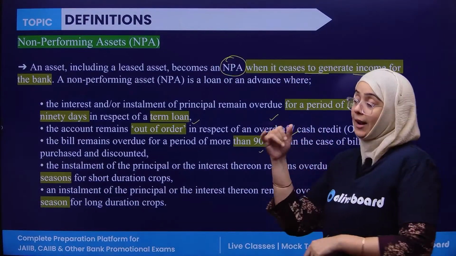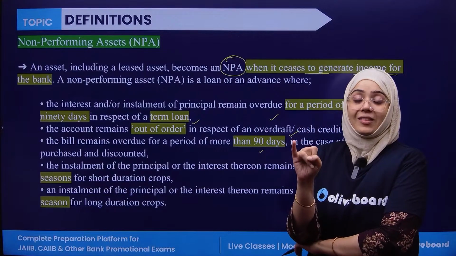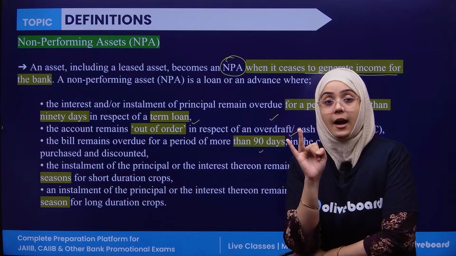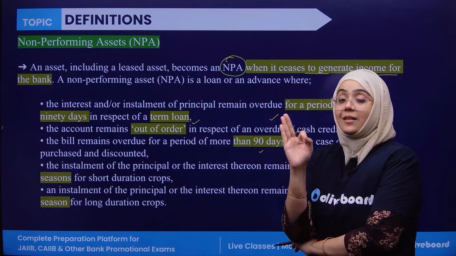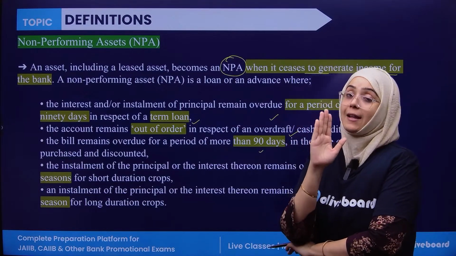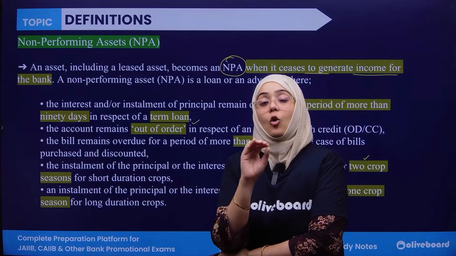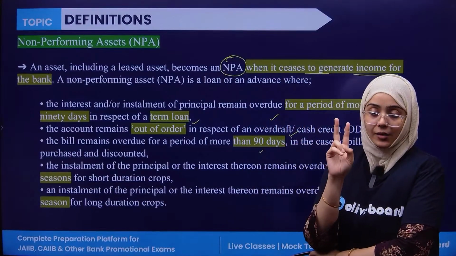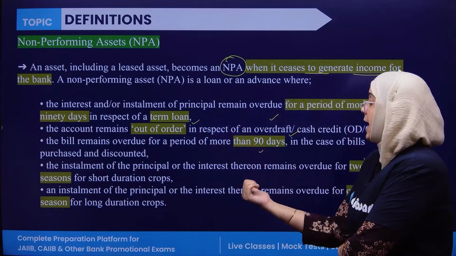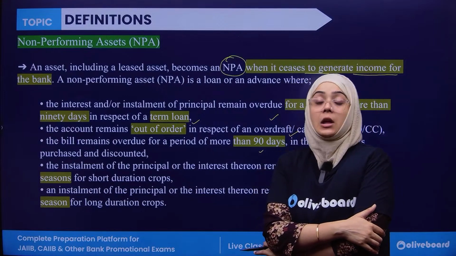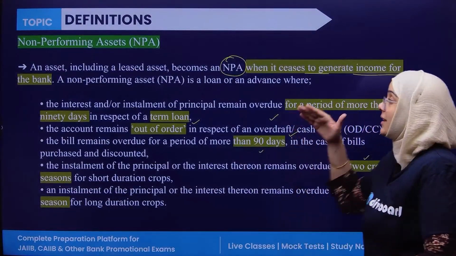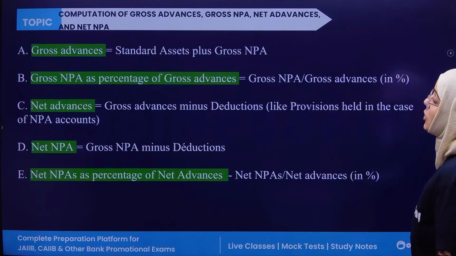So, to recap a non-performing asset: first, in terms of a term loan, principal and interest amount remain overdue for more than 90 days. Second, the account is out of order. Third, bills remain overdue for more than 90 days. Fourth, for the short-term duration crop, the installment and principal amount is overdue for 2 crop seasons, meaning the farmer skipped 2 complete crop seasons. And for the long duration crop, if the farmer skipped 1 complete crop season, then this is known as a non-performing asset.